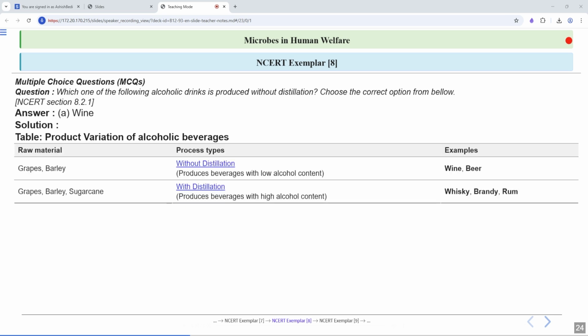So you can see the raw materials are grapes and barley. From grapes and barley, wine or beer are produced, and they are produced without distillation. Clear? Now, if the raw materials are sugar cane, barley and grapes, and if distillation is done, then whiskey, brandy, and rum are produced.